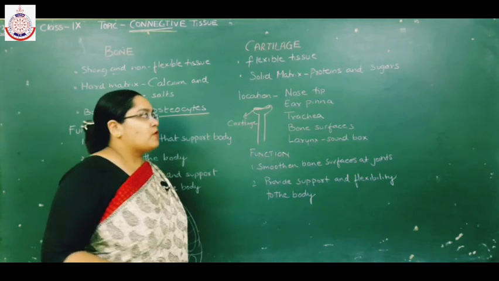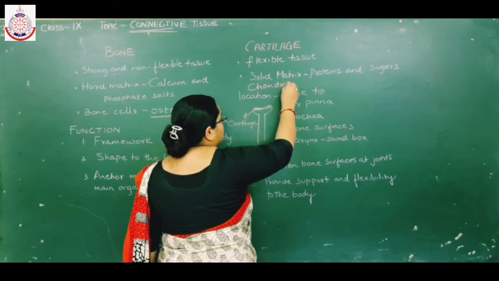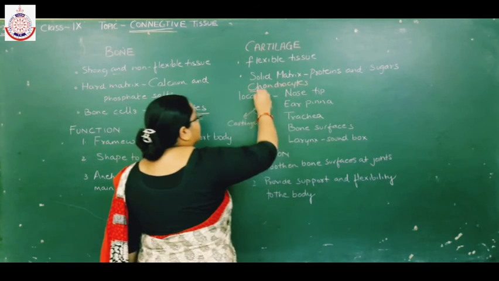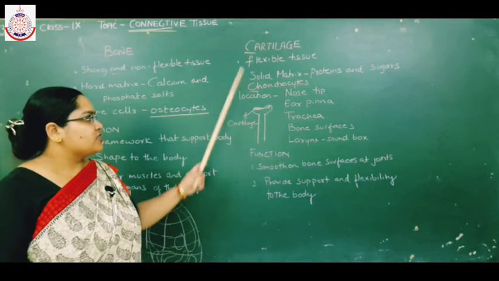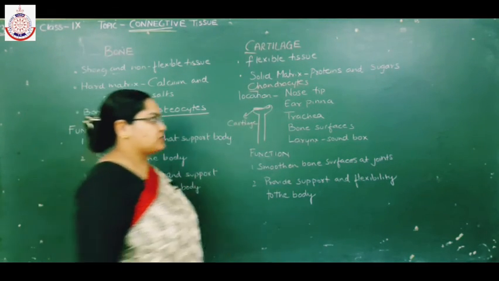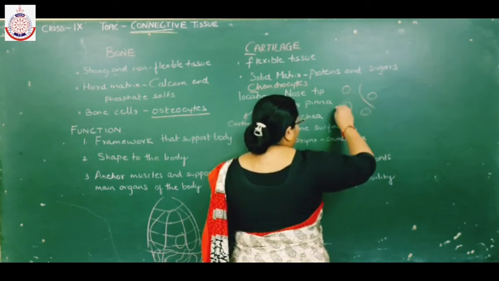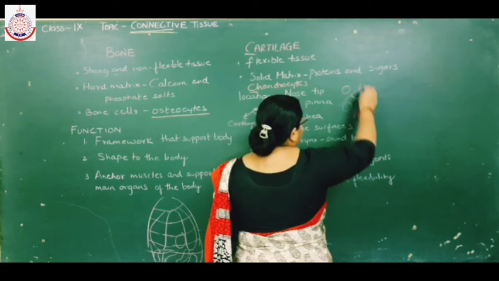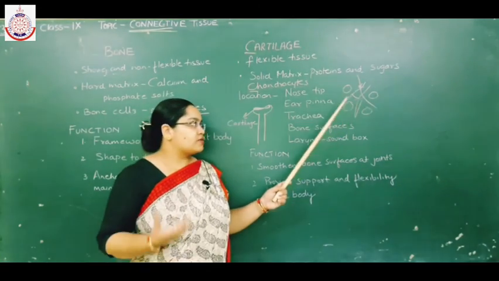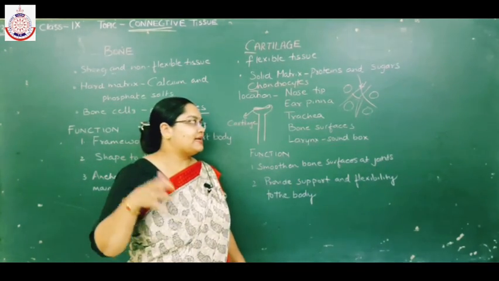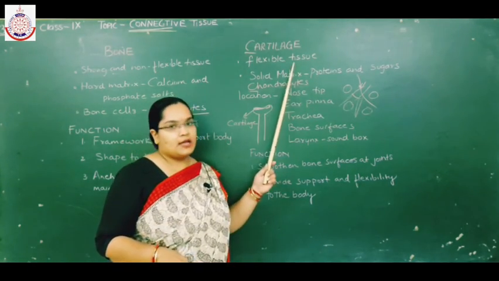Cartilage is made up of special cells that are known as chondrocytes. C for cartilage, C for chondrocytes. So the cartilage is made up of special cells called chondrocytes, and these chondrocytes are embedded in a matrix, and this matrix has protein and sugars. The cells are chondrocyte cells. They are widely spaced, meaning a large intercellular space is present in the cartilage.